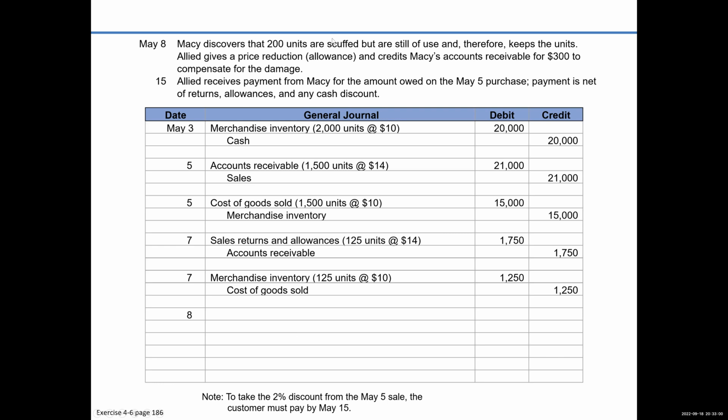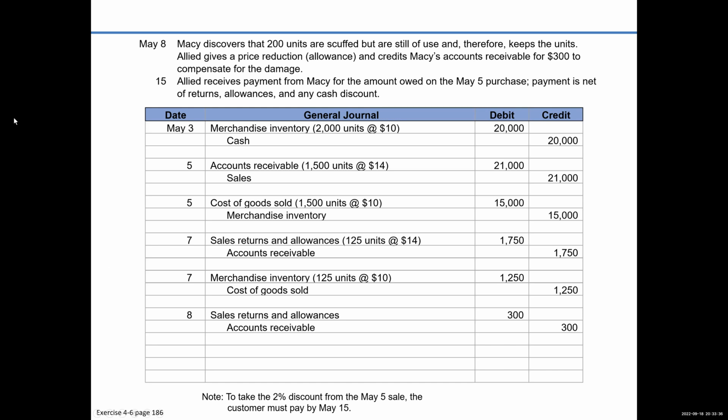Let's go ahead and go for it. Discovers 200 units were scuffed. Oh, wow, it tells you what it is. We're going to reduce it by $300, right? So we're giving an allowance of $300, and of course we reduce the receivable because he doesn't owe it anymore, because we're giving him a little bit off the price, and we didn't make the sale, so we're going to debit our contra sales returns and allowances. And that's it on this one, because in an allowance they don't give us the inventory, so we don't have to do that second entry.